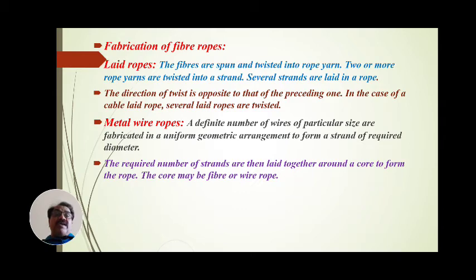The required number of strands are then laid together around a core to form the rope.